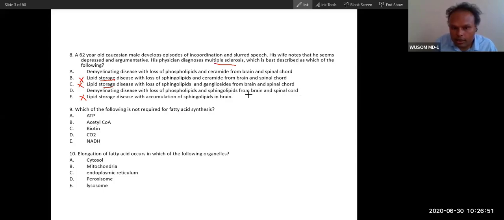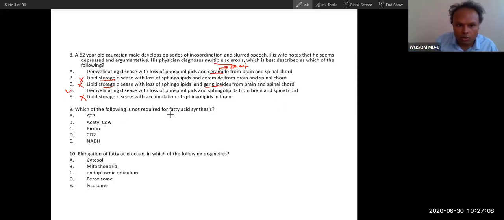Ceramide is not a mature sphingolipid. Ceramide means immature sphingolipid. So this should be the answer. D is the answer. This multiple sclerosis is demyelination because of demyelination.